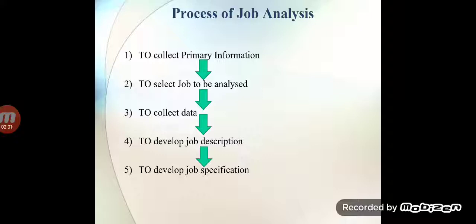Clear? After collecting the primary data, the second step is to select the job to be analyzed. Now we have collected the primary information of the job, like what types of work we are performing in the organization. There are many works we are performing, but out of these, which job do we want to analyze?